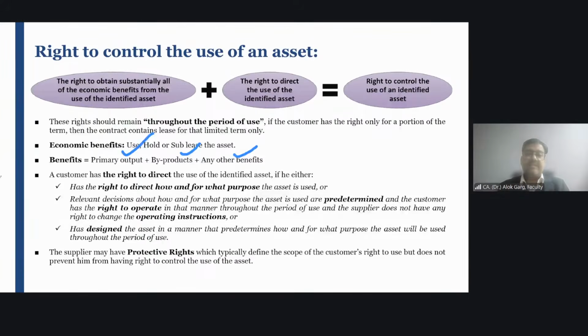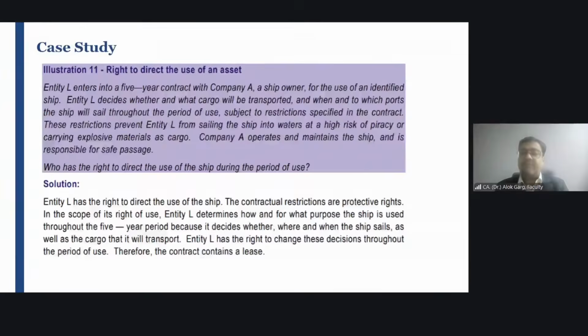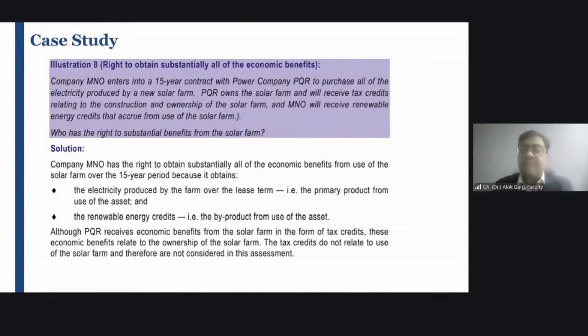In this case, lessee is using the output of the solar farm, which is electricity. And who is getting the energy credit from use of the asset? This renewable energy credit, lessee is getting from use of the asset.